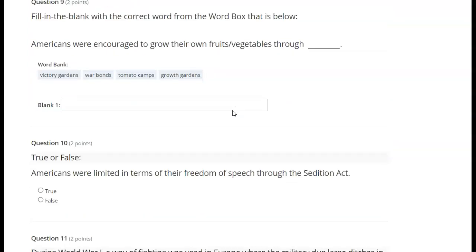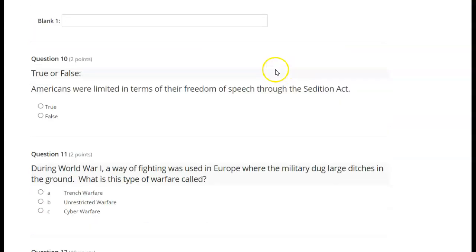Fill in the blank with the correct word from the word boxes below. Americans were encouraged to grow their own fruits and vegetables through blank. Victory gardens, war bonds, tomato camps, growth gardens.